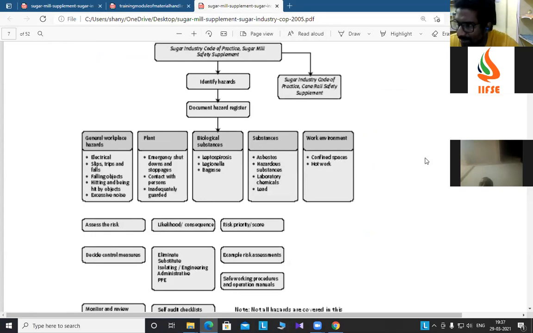For the 103 paper, you have to concentrate on the type of industry, type of hazards, and control measures. In all industries, electrical hazard is the common thing. In all industries, mechanical handling, manual handling, and material handling are the common things. There are a few common things in every industry, but specific hazards are related to specific industries.